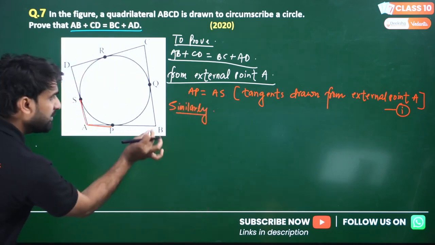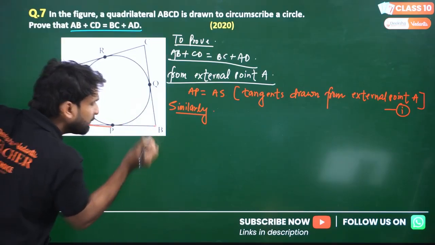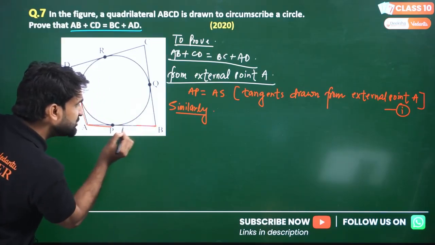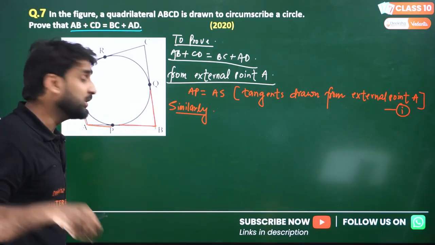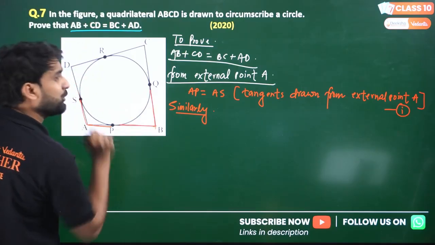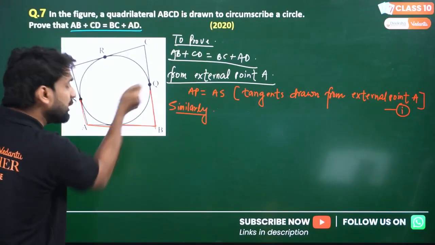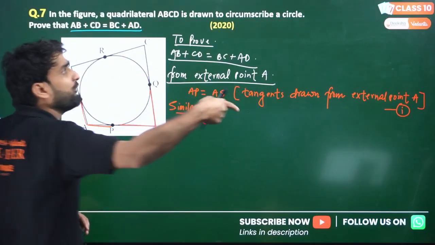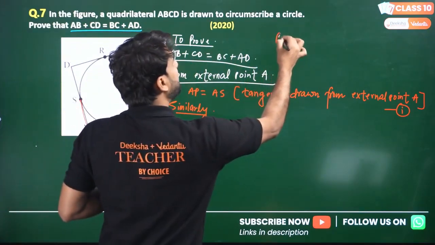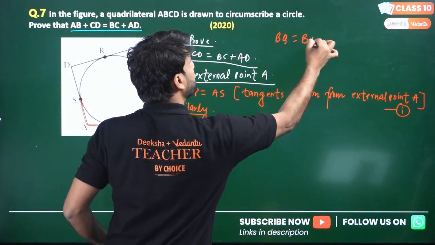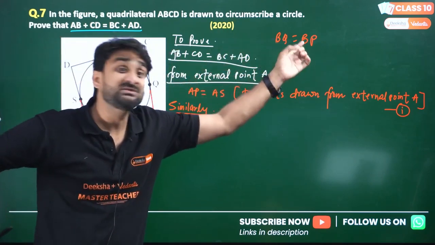Now for B point, what will be the scenario? From B point, this will be tangent and this will be the tangent. How many tangents are there? Again 2. So from B point, there are 2 tangents, BP and BQ. Many of you might write BQ equals to BP. But make sure you have to write this format in such a way.